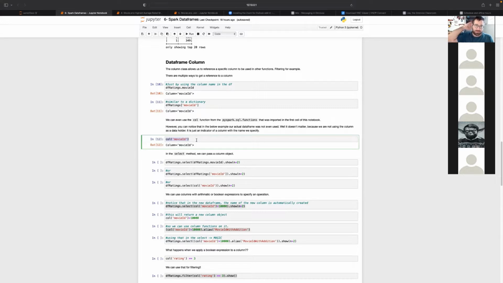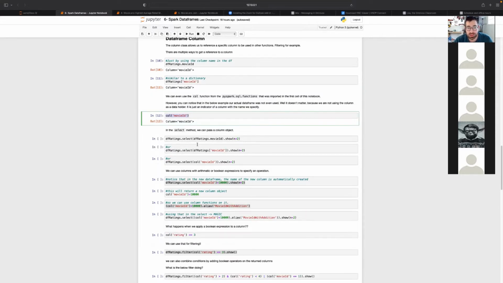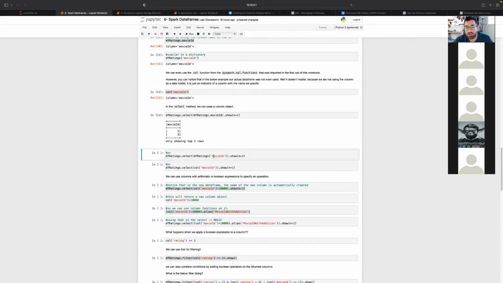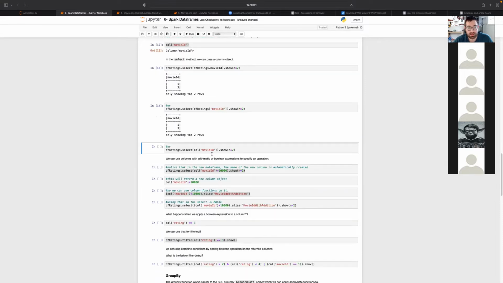So now, inside the select method, we need to select the column that we want to be selecting. So we can do on the data frame dot select, and we can get the column like this from the data frame itself dot the name of the column. This will return the column, and it will be passed to the select, and then we can show it, and we're getting the two elements of this column. We can also pass the column this way, which is using the data frame and then accessing the data frame as a dictionary, which will get us the column. This is exactly the same.